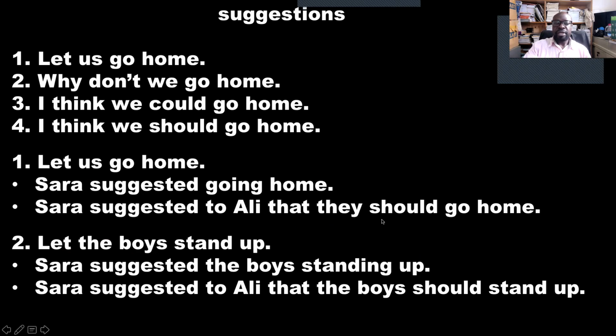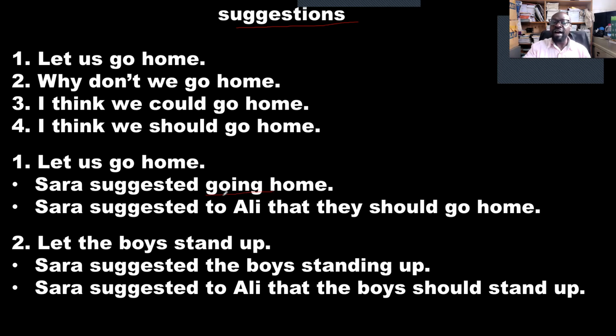Suggestions. Let's look at suggestions. In English, sentences like, "Let us go home." "Why don't we go home?" "I think we could go home." "I think we should go home." These are called suggestions. When you meet suggestions, this is how you change them to indirect speech. Let us go home. There are 2 ways of changing suggestions to indirect speech. Number 1, Sarah suggested going home. After suggested, we use a gerund.